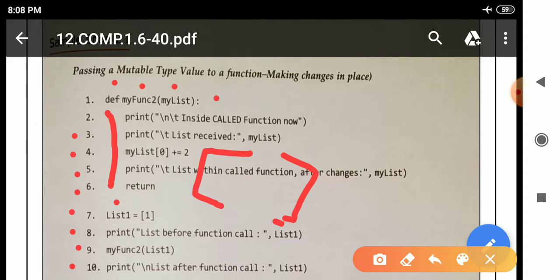In this program, if we change the value inside the function body, it will also change outside the function body. Why? Due to the mutable type. If we change the value here, there is no memory space change, meaning the memory address is not changing, only the value is changing.